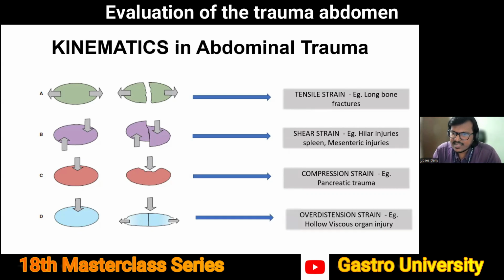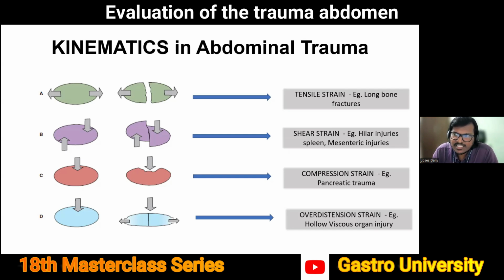And the other classical injury mechanism which we see in the abdomen is the overdistension injury, which is commonly seen with hollow viscous organs. Most of the time, when the bowel is distended and there is a sudden increase in intra-abdominal pressure, that will cause it to pop like a balloon. And usually it results in injuries in the antimesenteric border of the bowel, and more commonly in patients with a filled up bladder, causing bladder injuries.